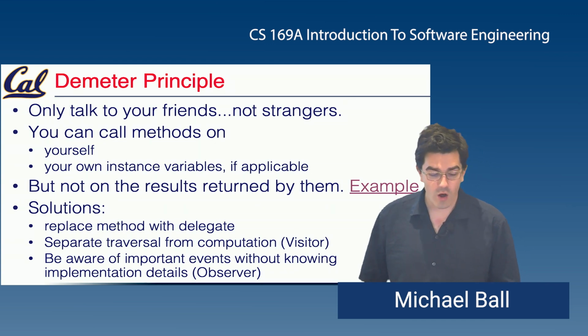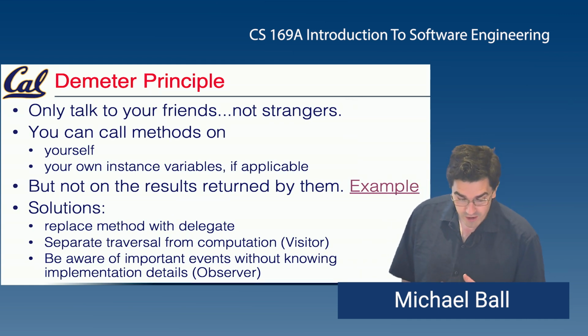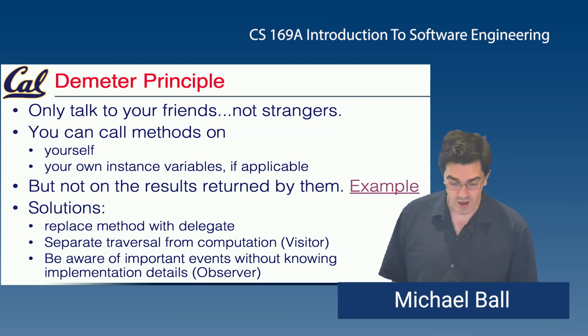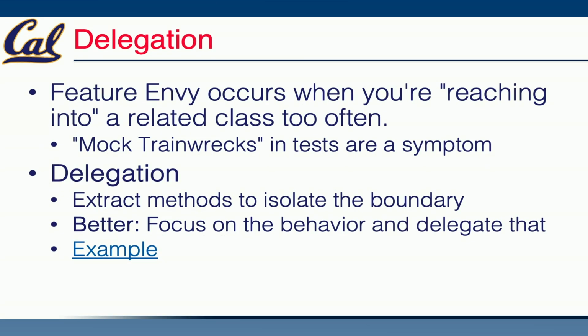So what are some of our solutions? Well, the most common and simple one will be delegating methods. We can separate interfaces by composition. There's a visitor pattern for that. And depending on the type of problem that we're solving, we'll look at the observer pattern, which allows us to define a different kind of class that is essentially looking for changes in the world when something happens. So we'll go through some of these.